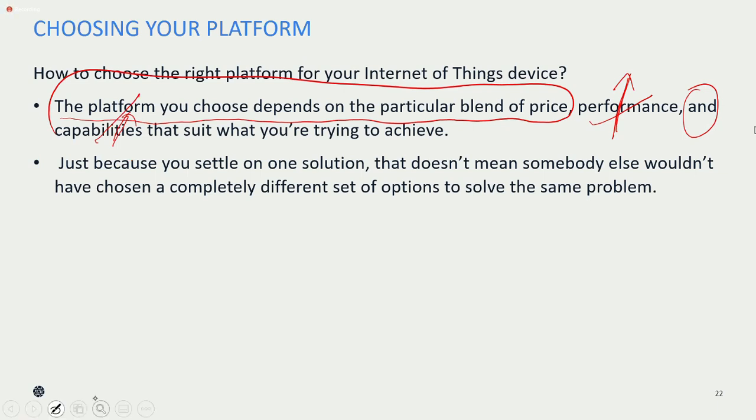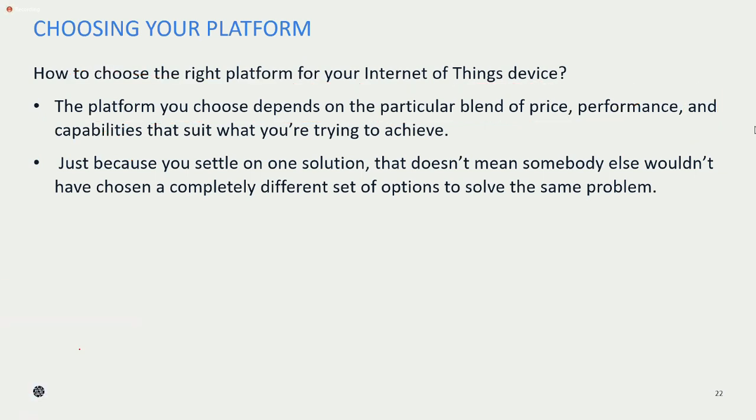So that is why, if you see, read this one. We will discuss one by one those things we are looking for, but remember that these are the mandatory things people usually look at, and capabilities that suit what you are trying to achieve. Let us consider by this one what you can understand here: we may see the price, the performance, and also the capabilities.